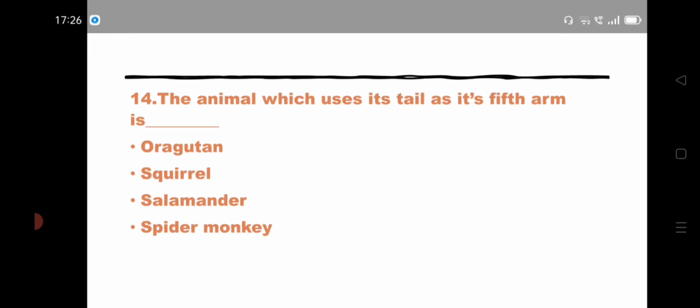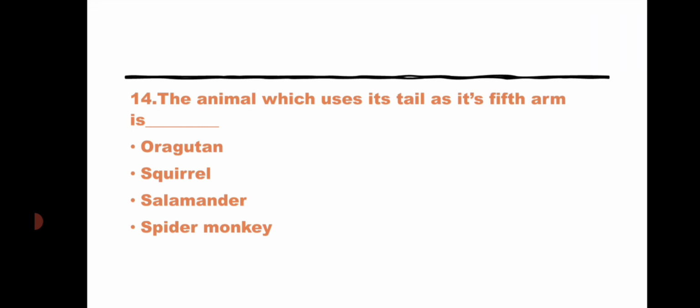So coming for the next question. The animal which uses its tail as its fifth arm is option 1 orangutan, option 2 squirrel, option 3 salamander, option 4 spider monkey.